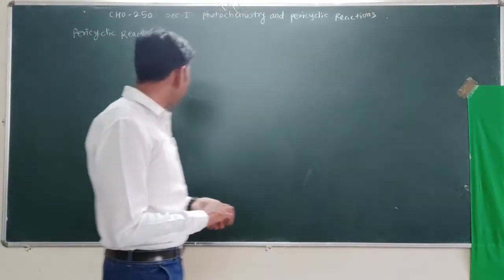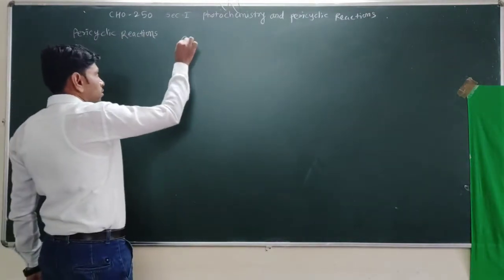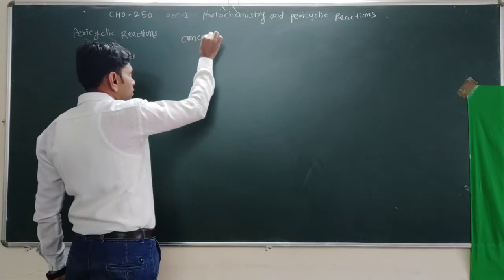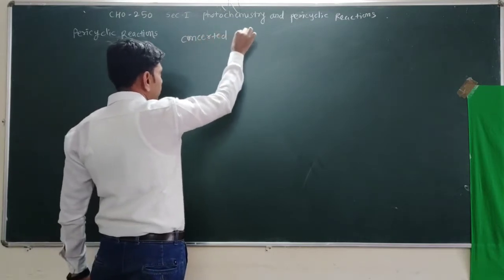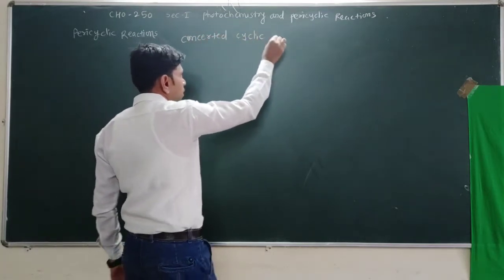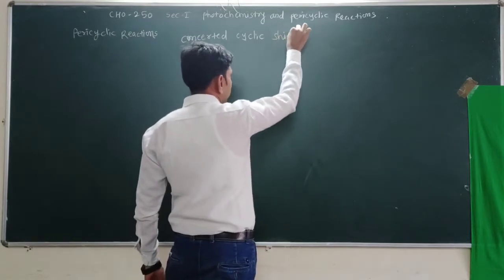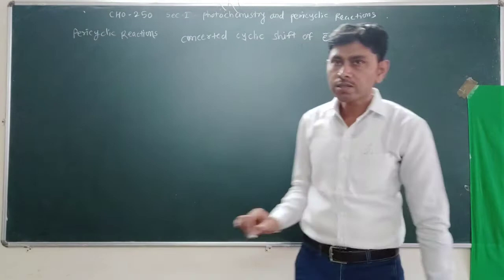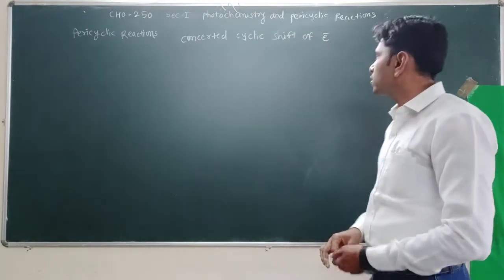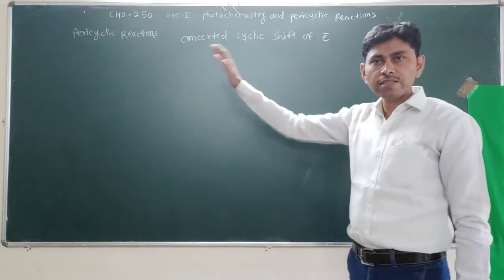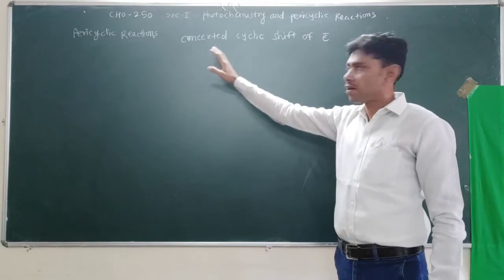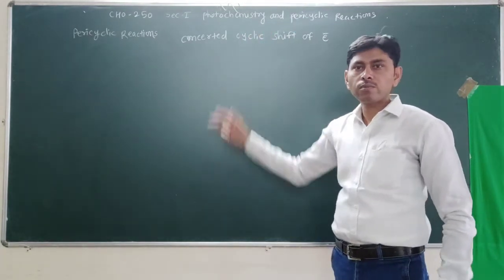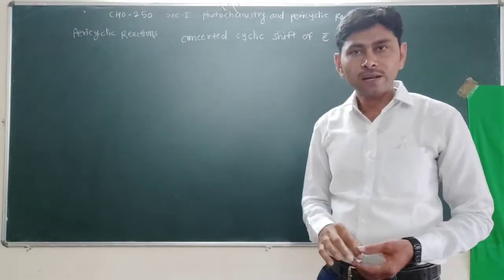Pericyclic reactions are reactions in which there is a concerted cyclic shift of electrons. Reactions which involve a concerted cyclic shift of electrons are called pericyclic reactions.